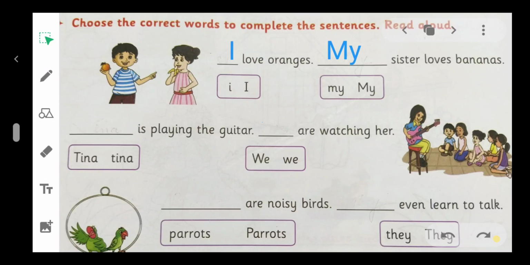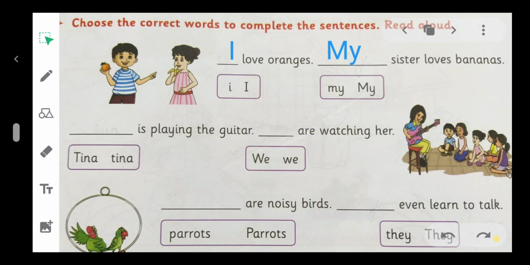Next, dash is playing the guitar. Dash are watching her. The words are given here, Tina and we. Which Tina word comes here?